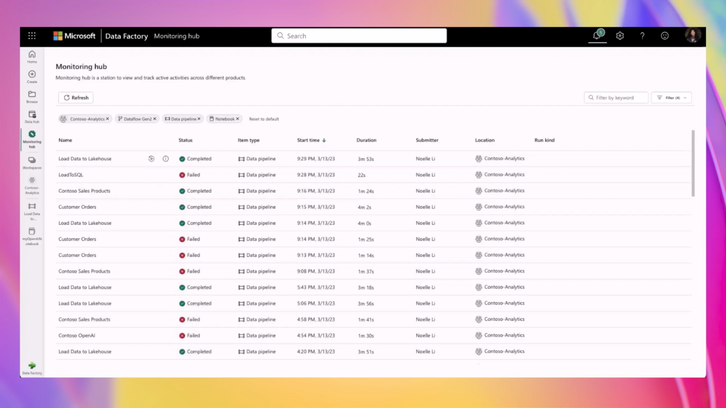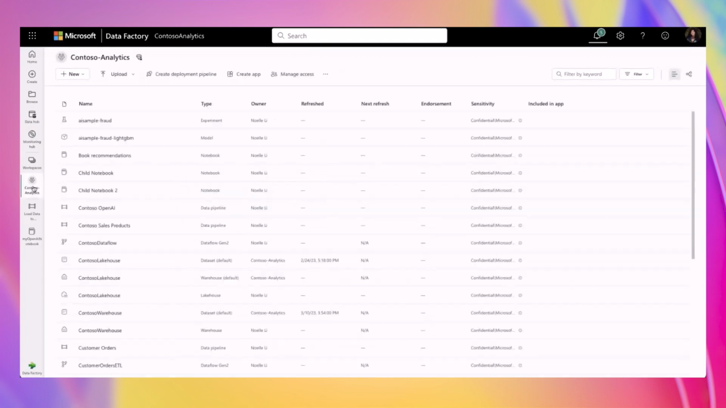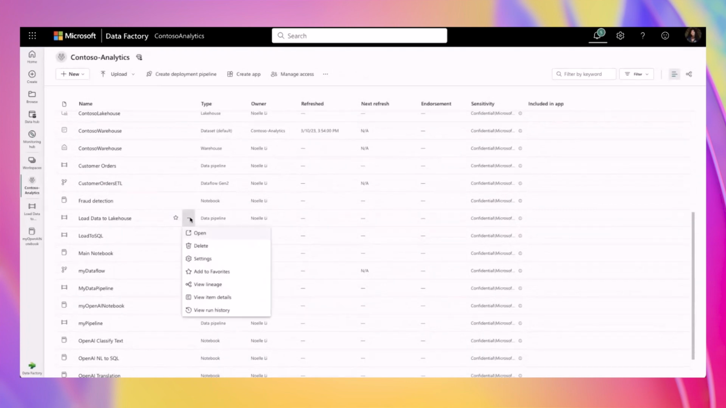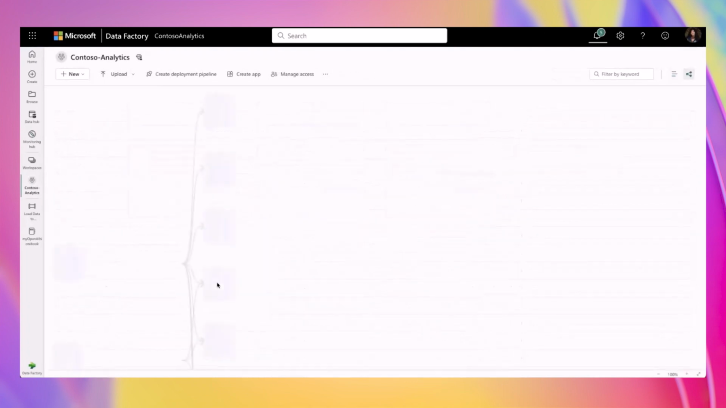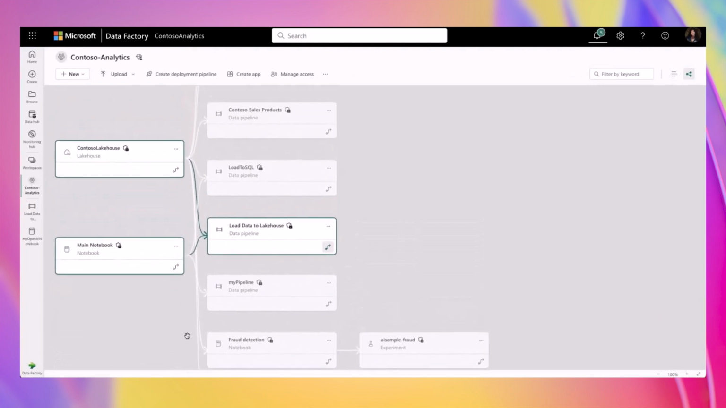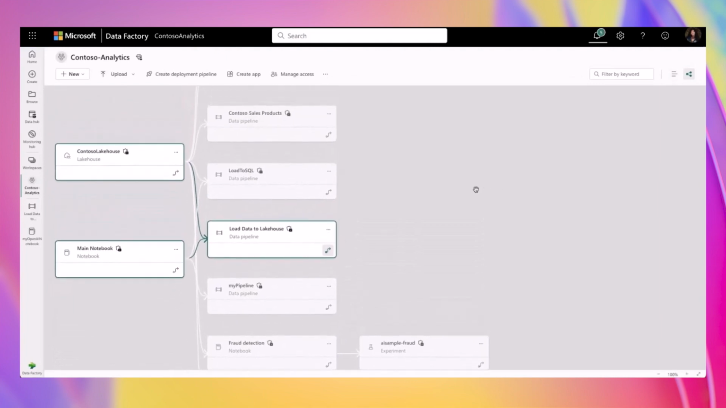Now, let's go back to my workspace and view my data lineage. Let's scroll down to one of my pipelines, click on the three dots, and click on View Lineage. Here, I can see that my pipeline is connected to both my notebook and my lakehouse, making it easy to visualize how my data is connected to all my different artifacts in Fabric. You can see how easy it is to build and monitor powerful data solutions to help ensure that activities can be tracked efficiently across workloads.